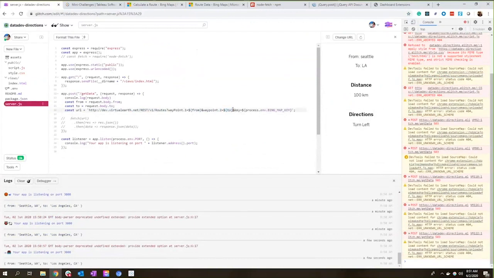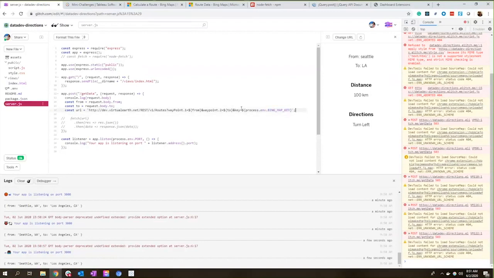Last but definitely not least, we need to include the API key so we actually can get an answer from Bing Maps. Remember, I have the Bing Maps key set in my environment variables, and I can access that using process.env dot Bing Maps key. And again, you can name this whatever you want.